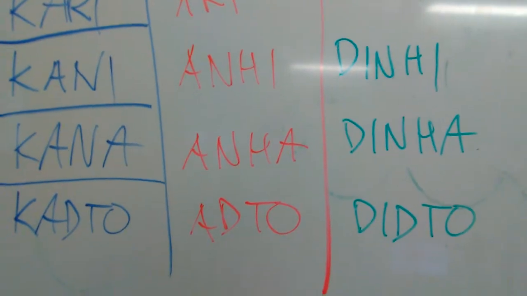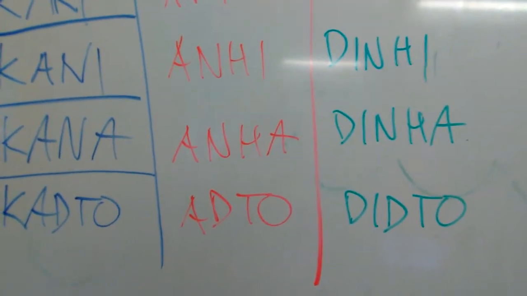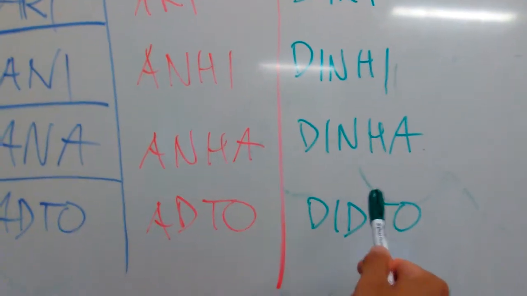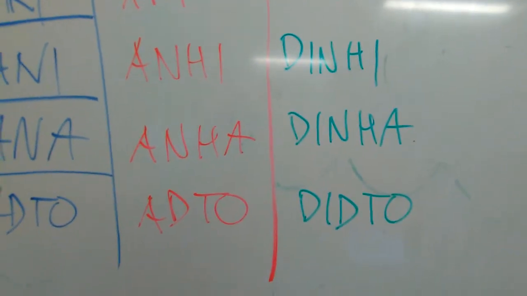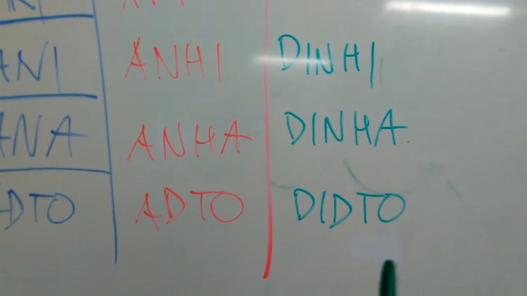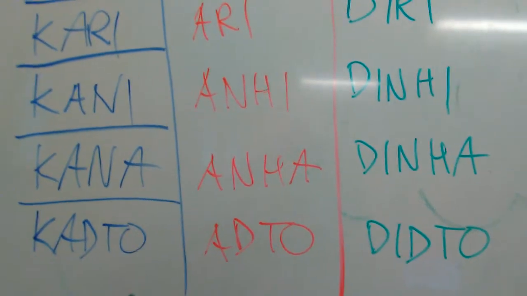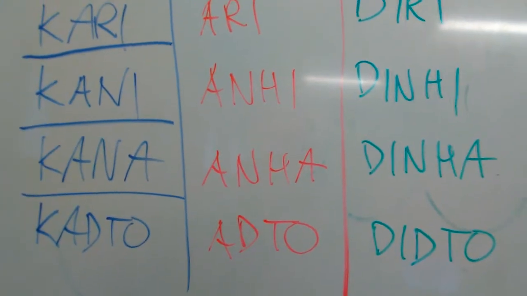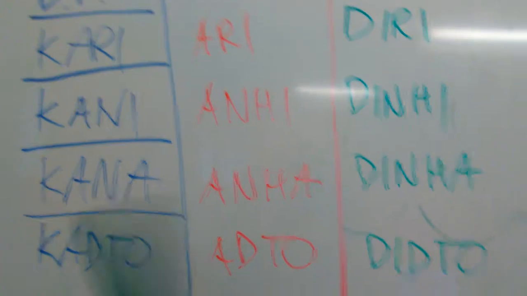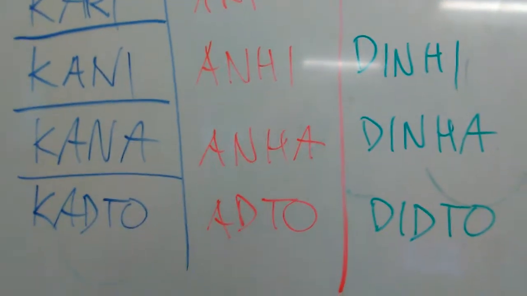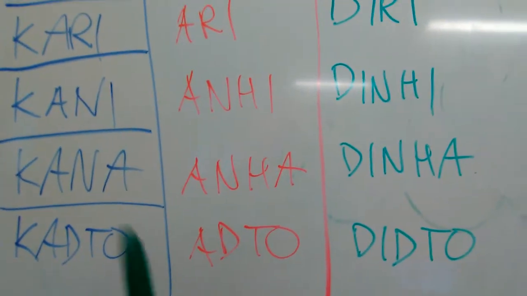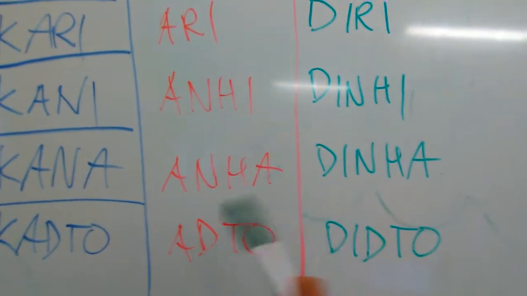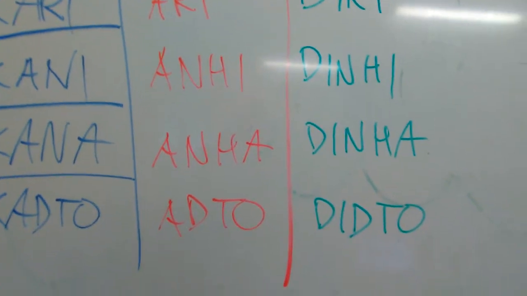Just move that object. Some sort of movement going on with that object going over there, right? Dinha. It's far from you and me, but not too far, okay? Not like way yonder dito, right? If I have an object that's closer to you and a little farther from me, and it can fall under the definition of kani, I can also say something like anha kani dinha, right? As long as that rhyme is still valid.